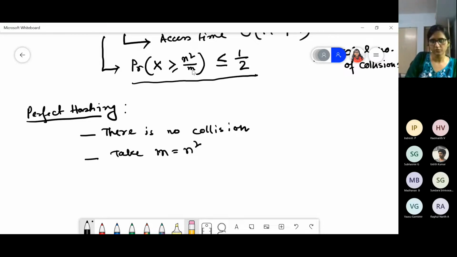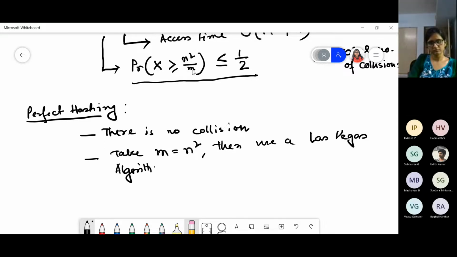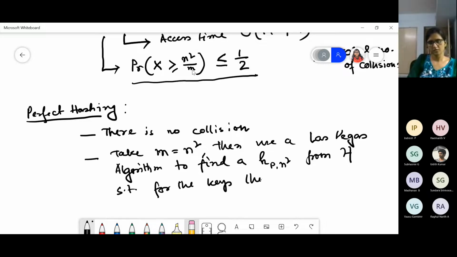Whatever number of elements you have, you take the size as the square of it, then use a Las Vegas algorithm to find a particular h from the hash family H, such that for the keys there is no collision.